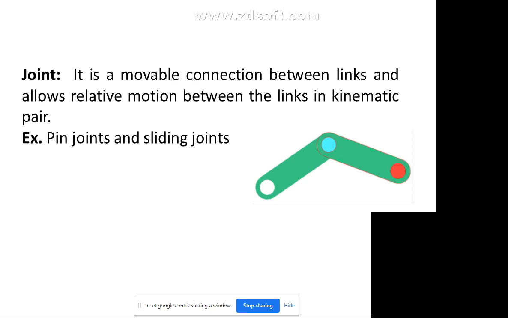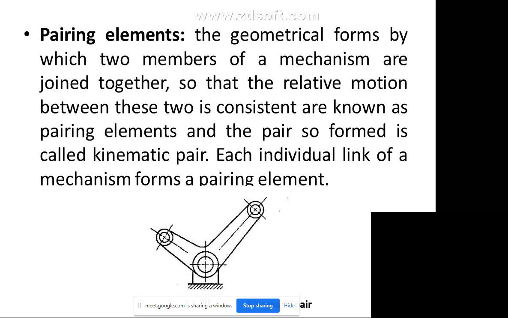That's why it makes a kinematic pair. Okay, so now we will discuss pairing elements. The geometrical forms by which the two members of a mechanism are joined together, so that the relative motion between the two is consistent, are known as the pairing elements, and the pair so formed is called a kinematic pair. Each individual link of a mechanism forms a pairing element.